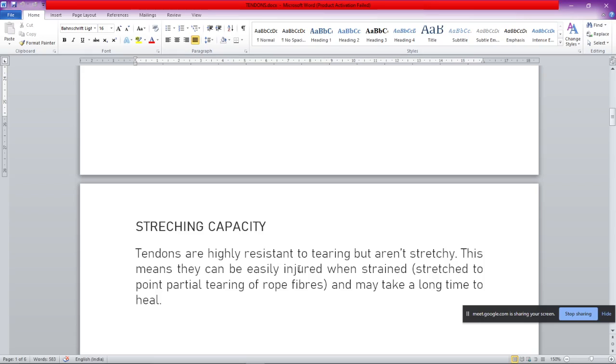So whenever they get injured, there is an example of stretching of a point, partial tearing of the rope fibers. So if you take an example of a rope, if we stretch it up, then very small